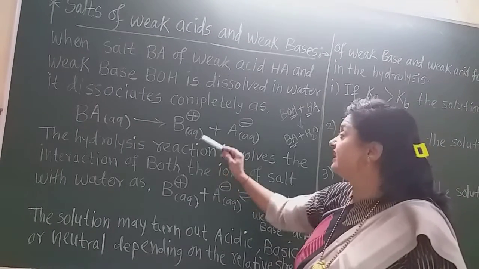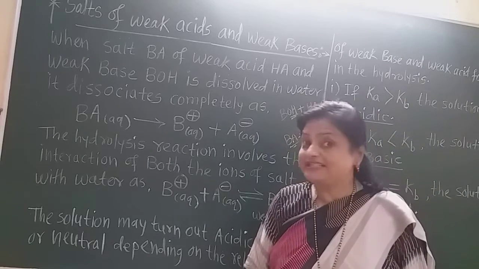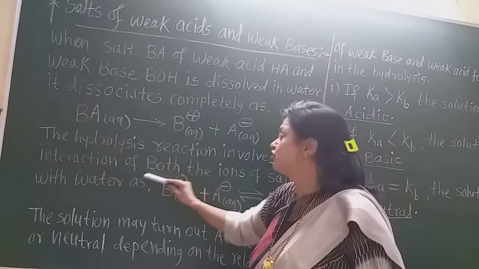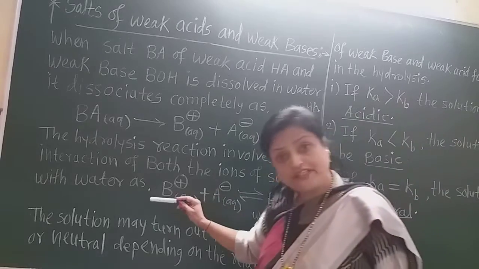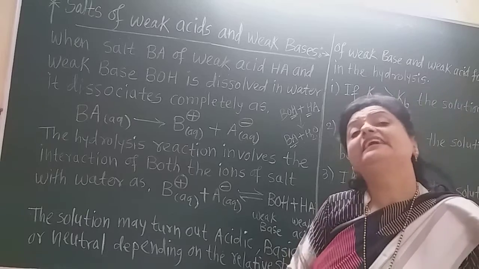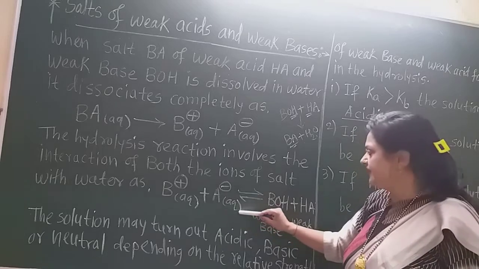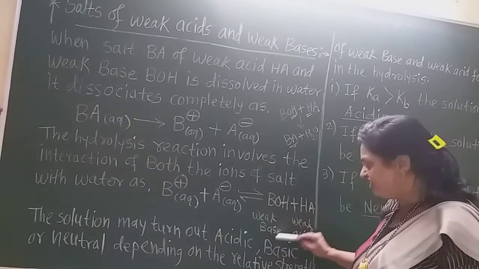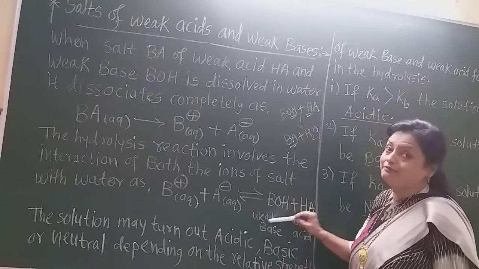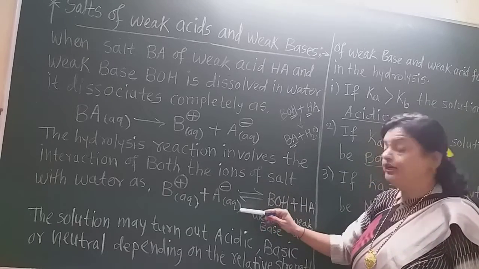Now when this cation and anion react with water, what will be formed? Again there is the formation of weak base and weak acid. So the hydrolysis reaction involves the interaction of both the ions of the salt with water. That means both cation and anion of the salt get hydrolyzed with the water, and B plus aqueous plus A minus aqueous gives BOH, that is the weak base, and HA, that is the weak acid. In this way both will be formed when these salt ions dissociate into the water.